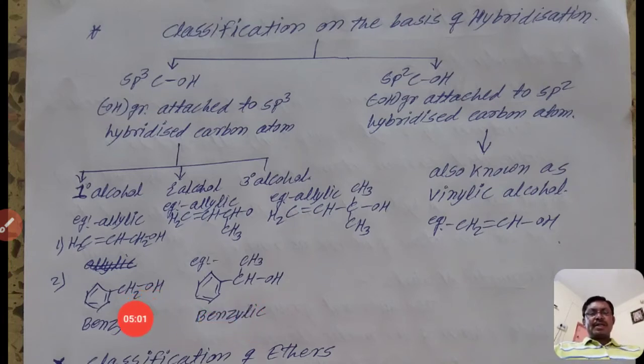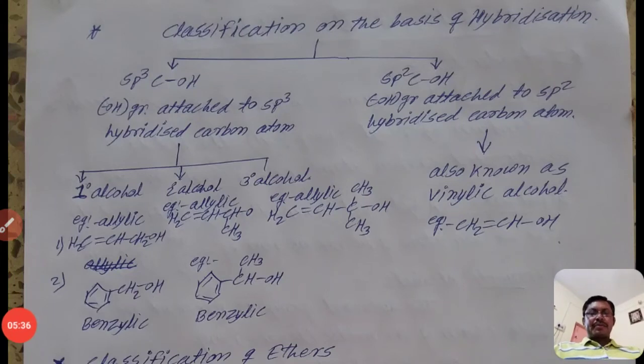Same here, it is a primary benzylic alcohol, and the next one is a secondary benzylic alcohol, because the hydroxyl group is directly attached to a secondary carbon atom, because that carbon atom is attached to CH3, that is one carbon atom, and the ring, that is the second carbon atom. That means the nature of that carbon atom is secondary, so it is a secondary benzylic alcohol.